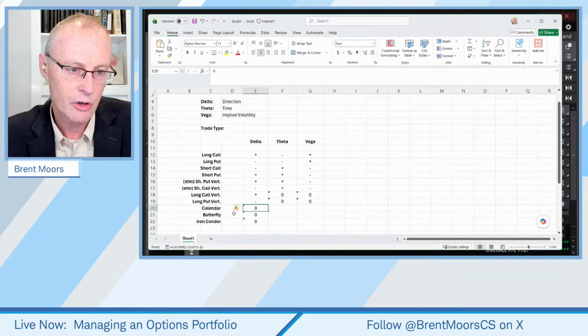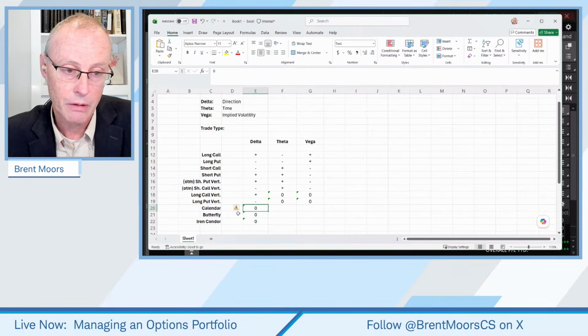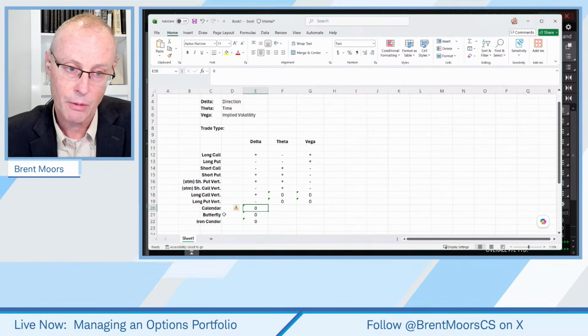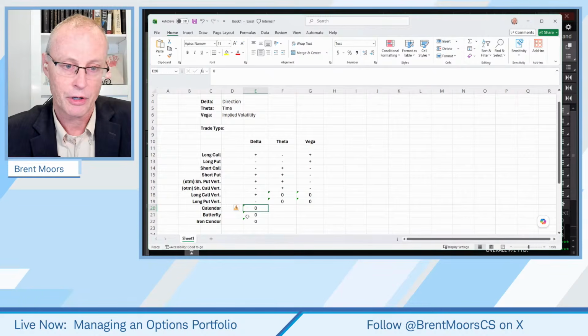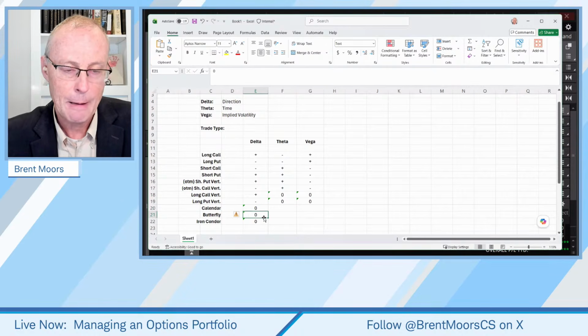If you pick a calendar spread that's a little bit higher than the current stock price, well, it's a bullish calendar at that point. If you pick a calendar spread that's lower than the current stock price, it's a bearish calendar. Butterfly spread, if the middle strike is above the current stock price, it's a bullish butterfly. But in general, we're going to try and keep these as more neutralish type trades.